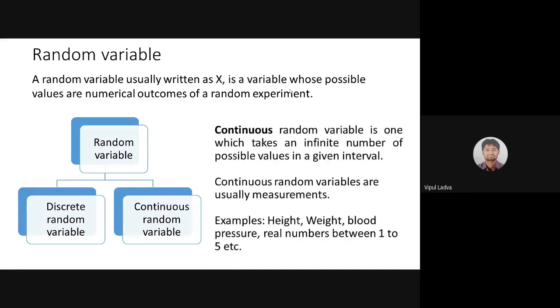And if I'm dealing with measurement, suppose I'm measuring height, weight, blood pressure, temperature of a room, I'm dealing with the real numbers between 1 and 2, or 1 and 5, or 1 and 100. And we know that there are infinite real numbers between any two real numbers. In such a case, my random variable will be able to take infinitely many values continuously. So all such variables where we are dealing with measurement, the random variable will act as a continuous random variable.